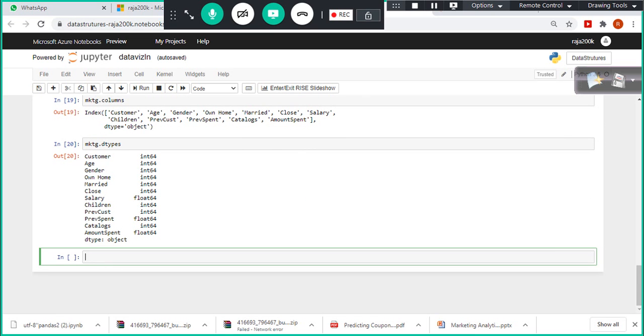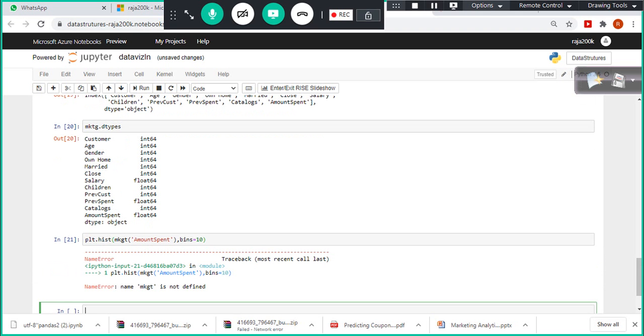I'm going to use something called the hist function, the histogram function, on amount spent. We have two numerical variables. For numerical variables only, you can use a histogram. But using a histogram, how many variables can you plot? Rishik, only one numerical or quantitative variable. I am going to say bins equal to 10, so you can specify the bins as 10 and create 10 buckets.